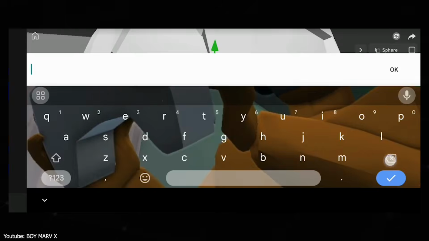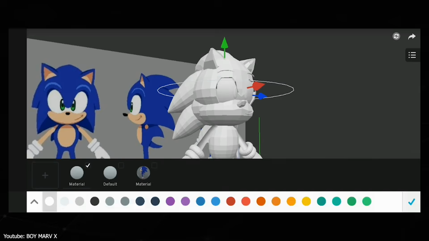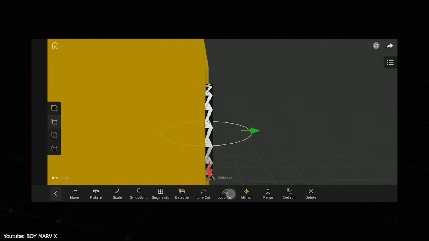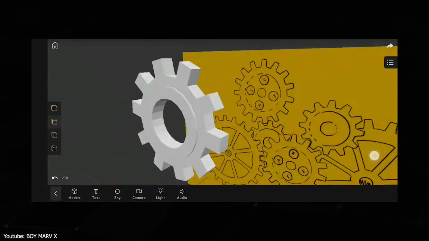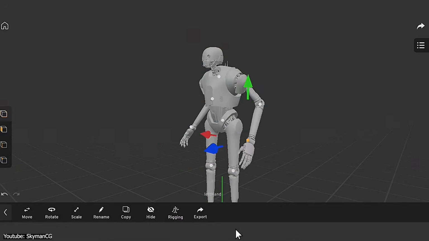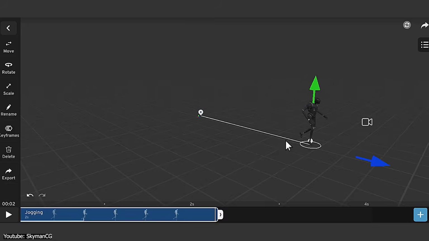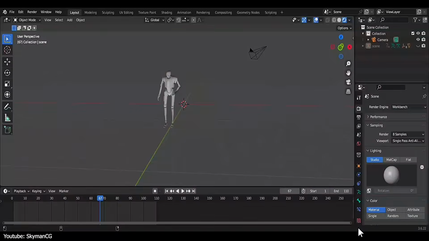So it is not just limited to modeling objects. You are actually building worlds and emotions with keyframes and rendering videos directly from your phone. So it feels less like a modeling software and more like a mini version of Blender, but simplified. You can rig characters, animate them with a timeline, control cameras, and even import and export formats like OBJ or FBX, which is actually kinda crazy on a mobile app.